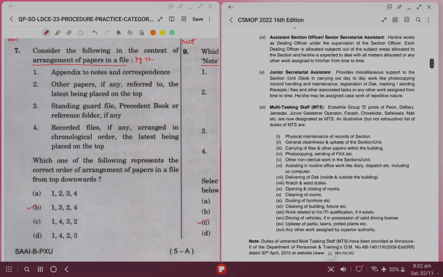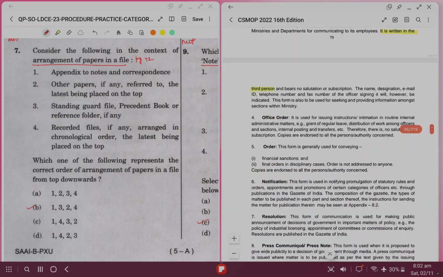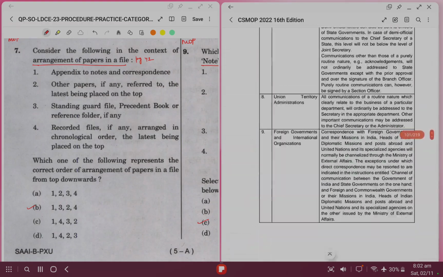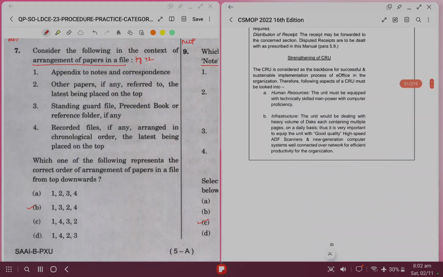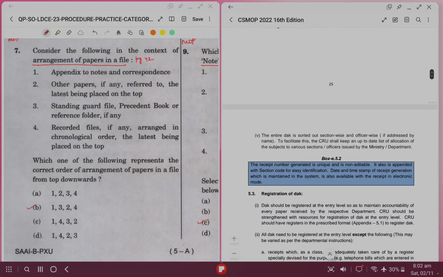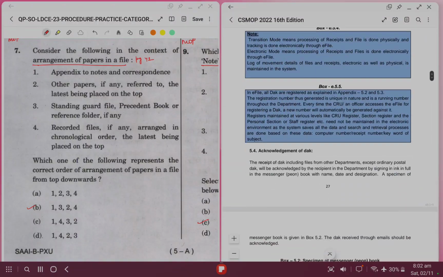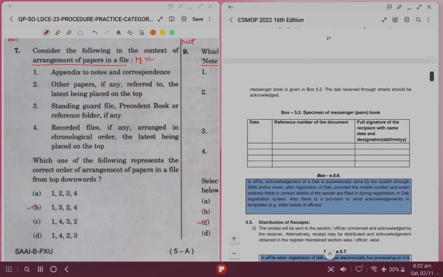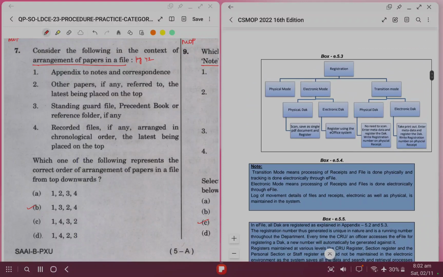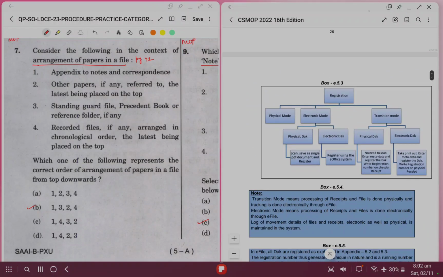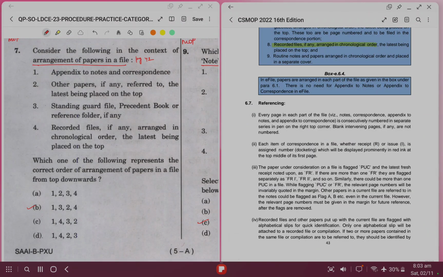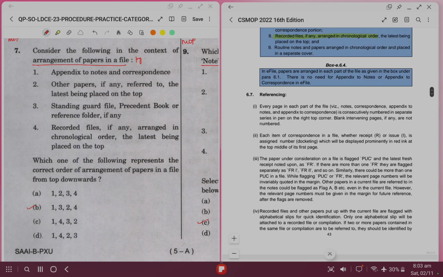For this we'll go to page number 42. Actually, it is not page number 42, it is page number 59.